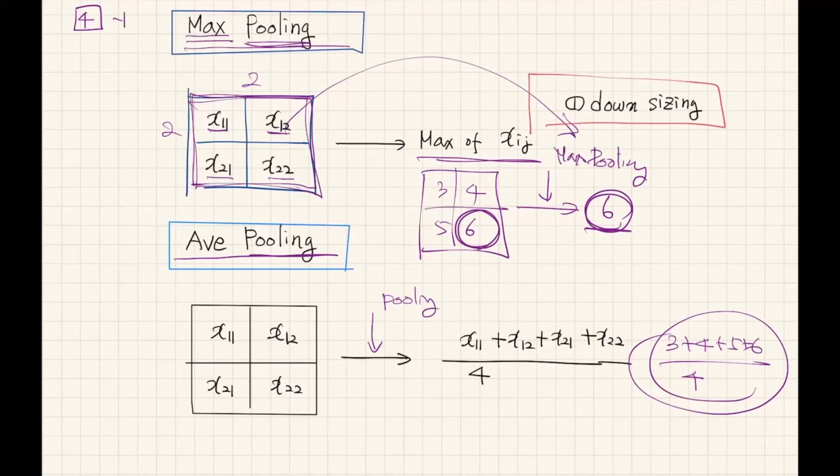Of course, when designing your neural network model, one hyperparameter you have to decide is the size of this window, and also, heuristically, whether you will apply max pooling or average pooling.